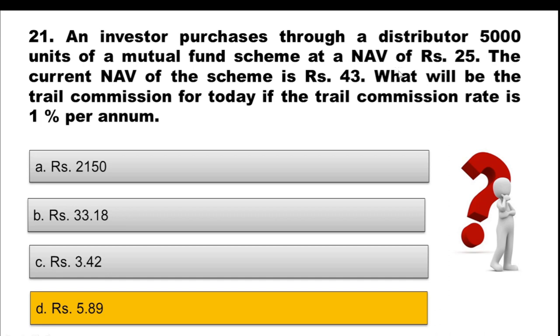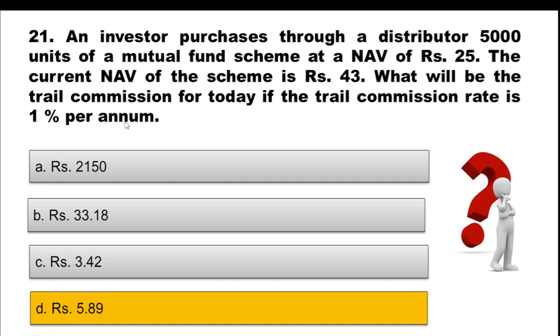Now here it has mentioned the trail commission rate is 1% per annum. Do consider it is mentioning per annum and it is asking for today. So you need to give the answer for 1 day, and it is mentioning the rate per annum. So 1% of 2,15,000, and that you will divide by 365.